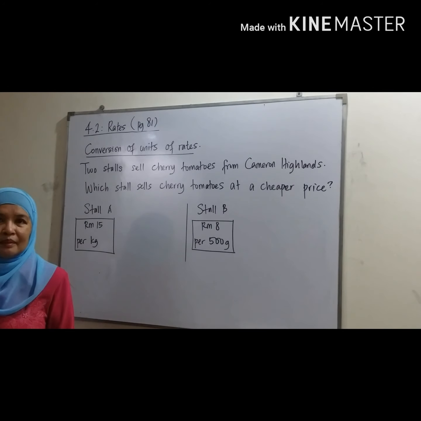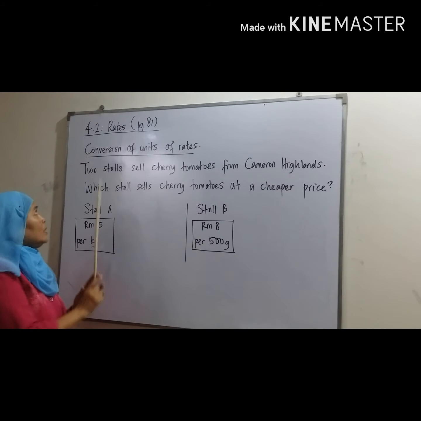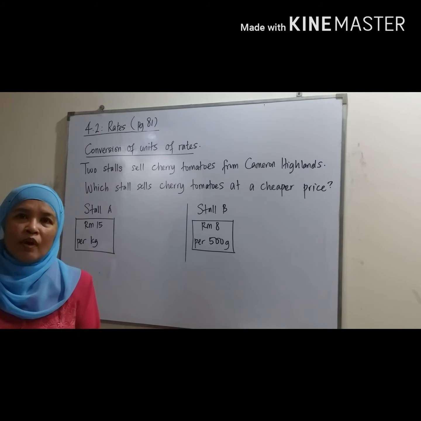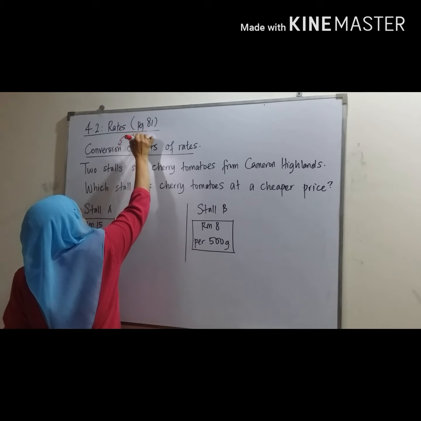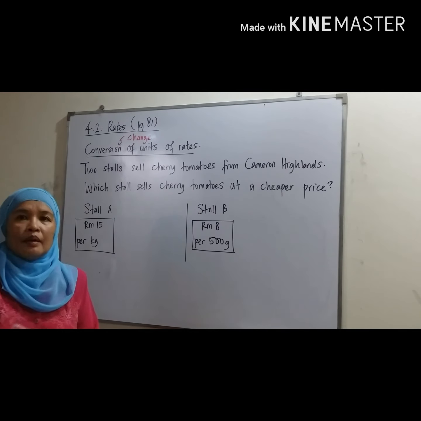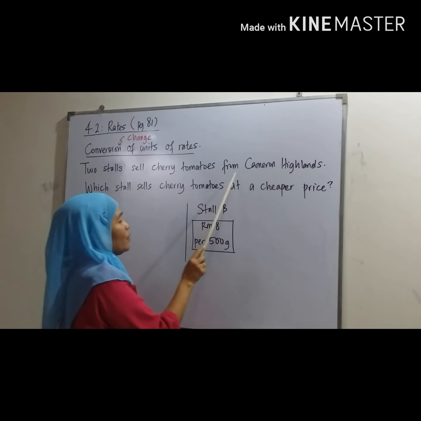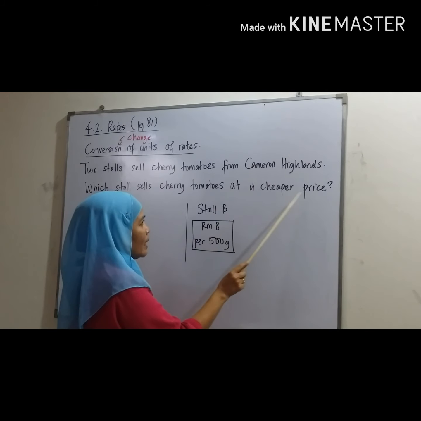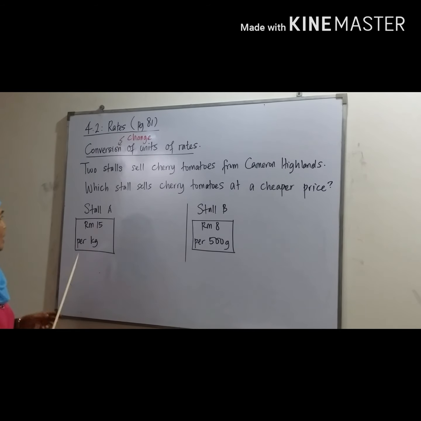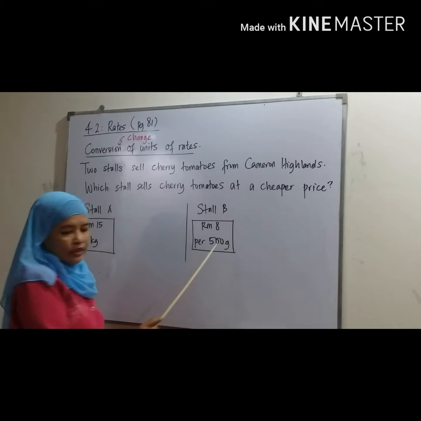We continue our lesson: conversion of units of rates. What is the meaning of conversion? The meaning of conversion is the changing, to change. We look at this example. Two stalls sell cherry tomatoes from Cameron Highlands. Which stall sells cherry tomatoes at a cheaper price? Stall A sells RM15 per kg and stall B RM8 per 500 gram.